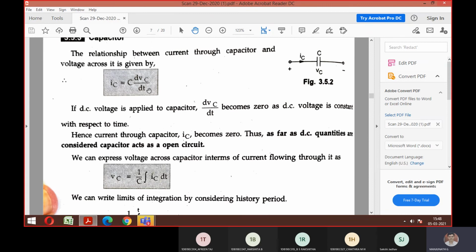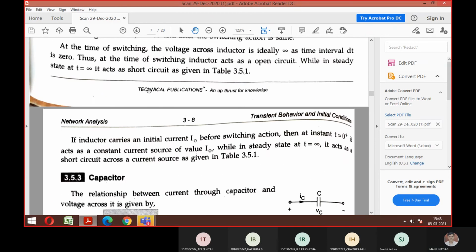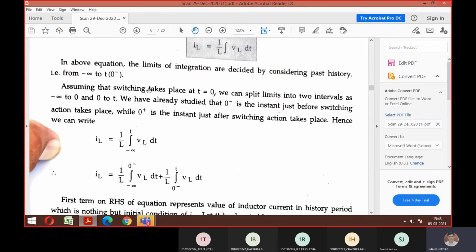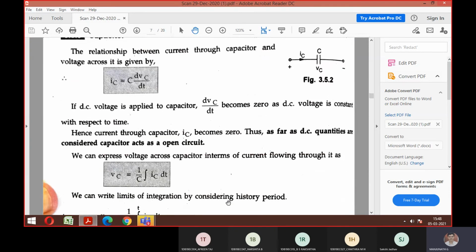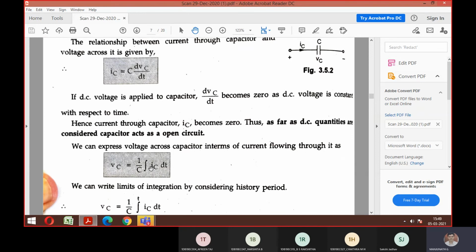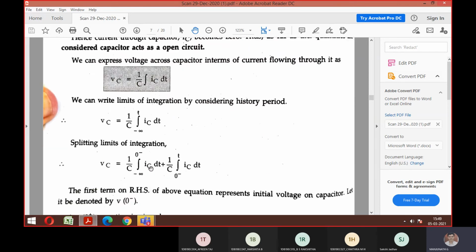Between inductor and capacitor, is it reversed or the same? For the inductor, voltage is differentiation and current is integration. Can you make out the difference in this formula, everyone? This is the formula I am showing for the inductor: VL with differentiation, IL will be integration. But look at the capacitor, it is the reverse. Here IC is with respect to differentiation, whereas VC is with respect to integration. This is the only change you should be aware of whenever you go to this model number 3, initial condition. Okay? So that much is sufficient.